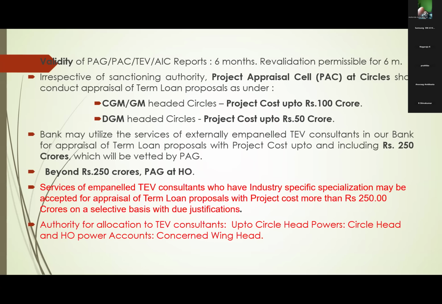Even externally empaneled TEV consultants will do this project appraisal. But the earlier guideline was that they would do it only up to 250 crores, and after submission, our PAG or PAC will vet it. Vetting also our people will do.